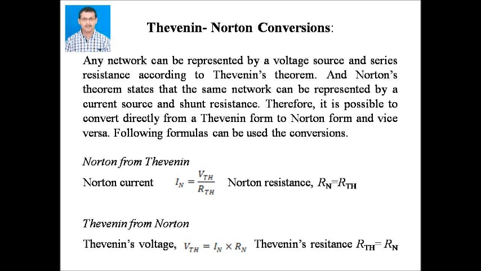If VTH and RTH are the Thevenin's voltage and Thevenin's resistance of any network, then Norton current is IN equal to VTH by RTH and Norton resistance is RN equal to RTH. These relations are used to convert Thevenin's equivalent to Norton's equivalent circuit. Inversely, one can convert Norton's equivalent to Thevenin's by using the relation Thevenin's voltage VTH equal to IN into RN and Thevenin's resistance RTH equal to RN.